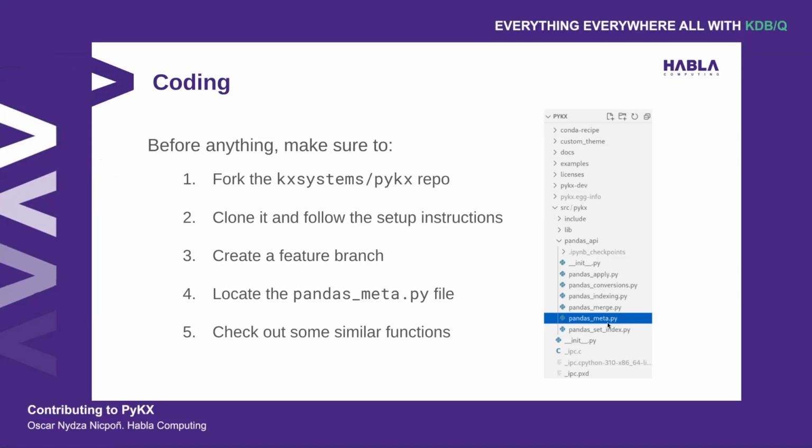And inside this file, what I would recommend you to do is to take a look at the whole file, see how it's structured and how things are done generally, and then locate some similar functions to the one that you want to implement. So you take into consideration the interface once again, and then see how things are done, right?